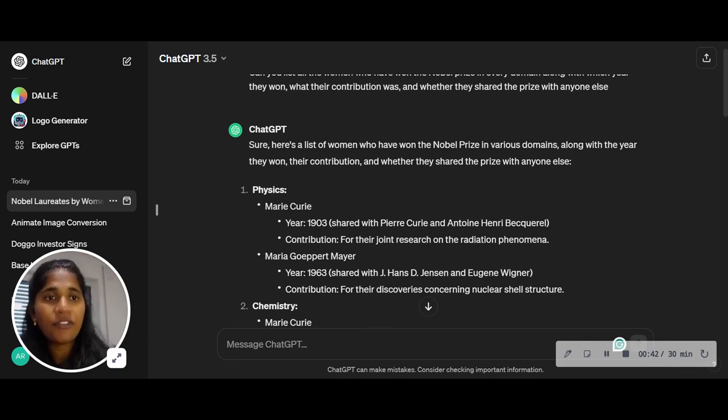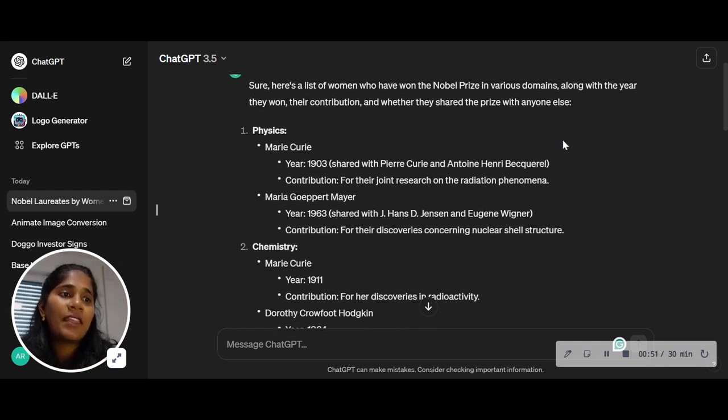Firstly, there is no reference quoted, and there is no summary of the total number of wins or anything like Perplexity had given. And then it gives within each domain the name and the year as well as the contribution. One place where ChatGPT has really done well is it has identified with whom a prize has been shared.